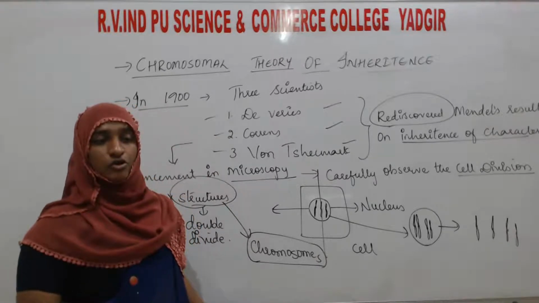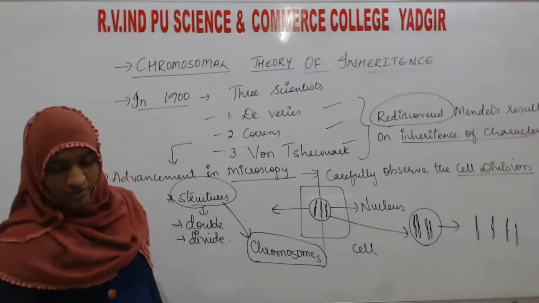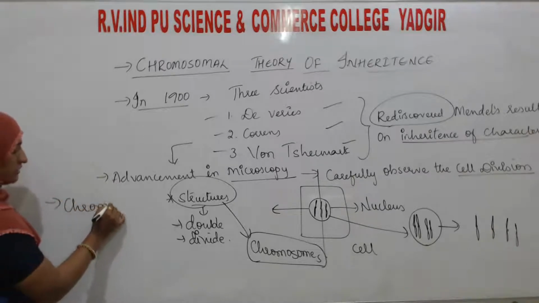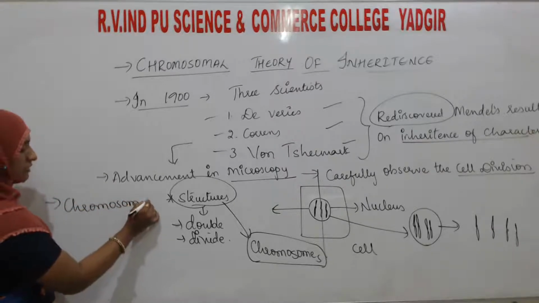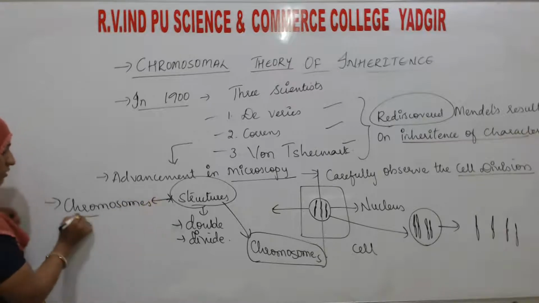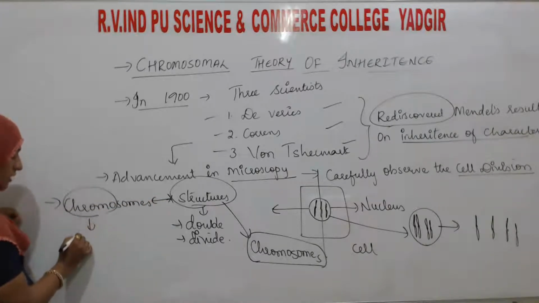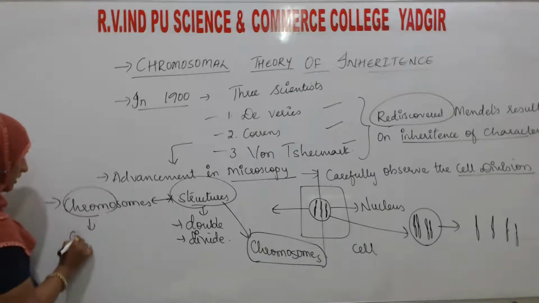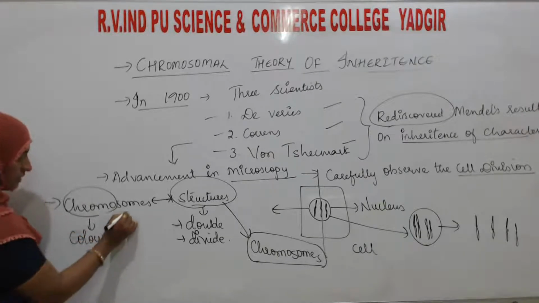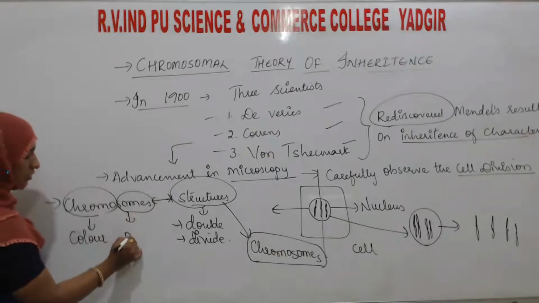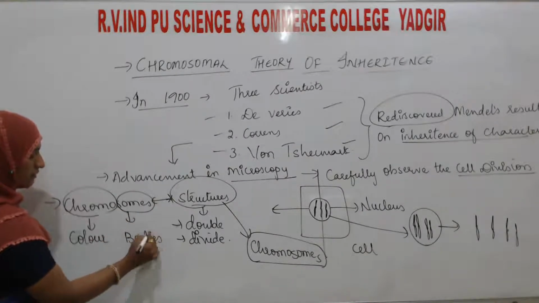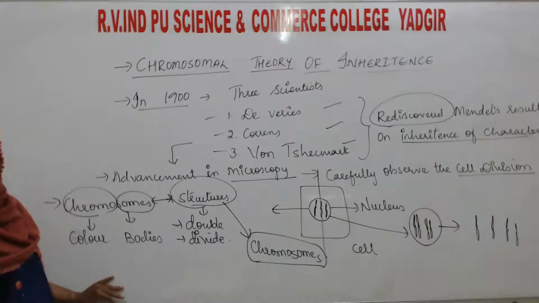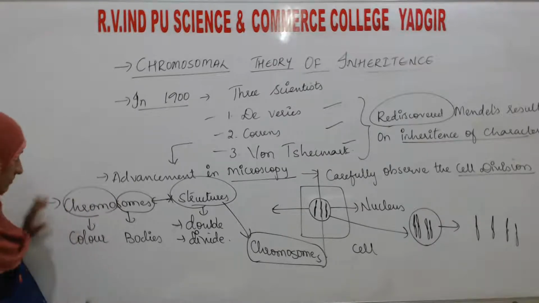What do we mean by chromosomes? Chroma means colored, and somes means bodies. They observed some colored bodies.